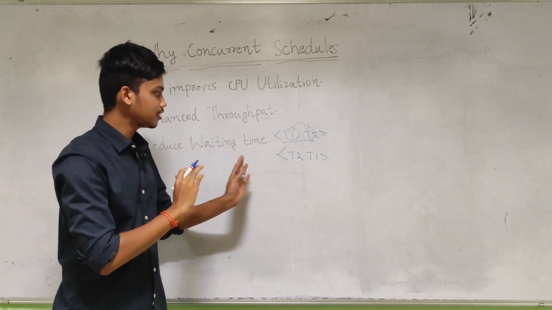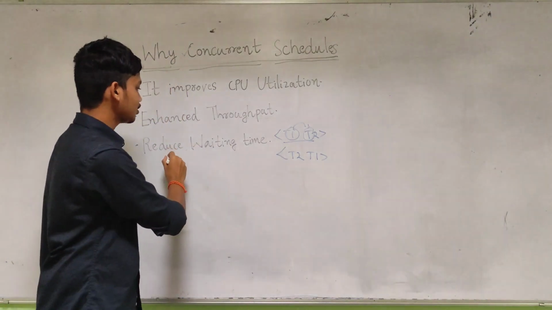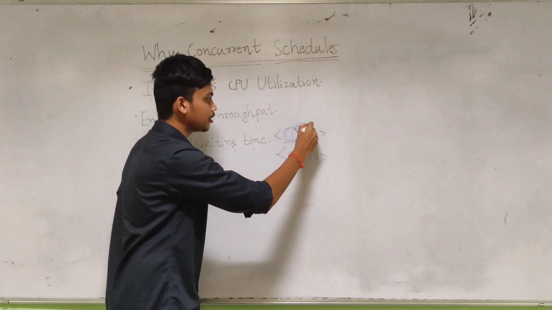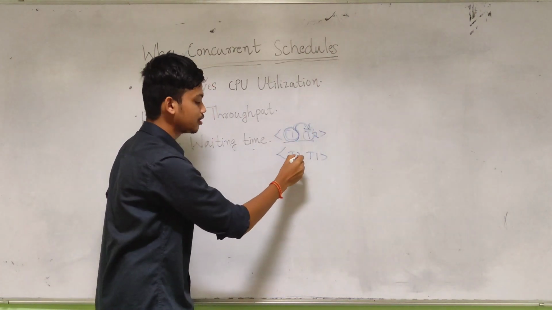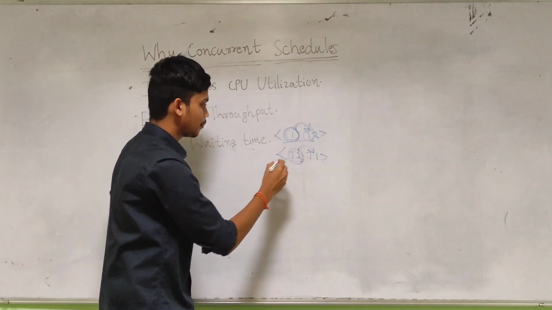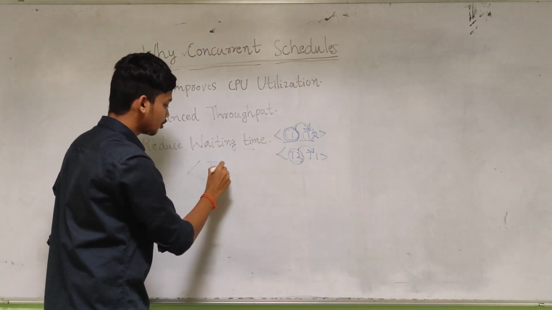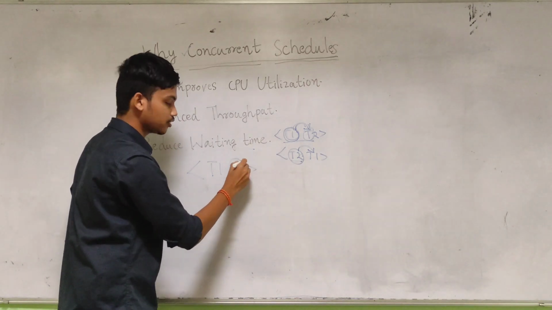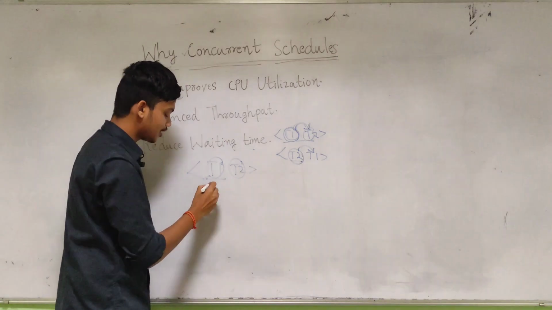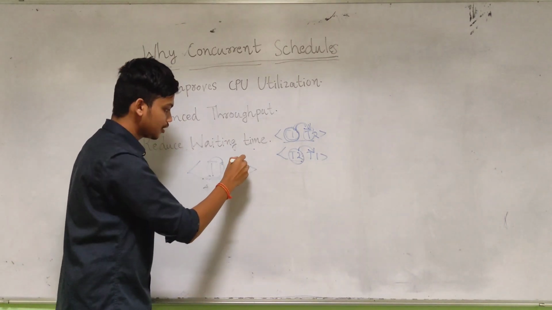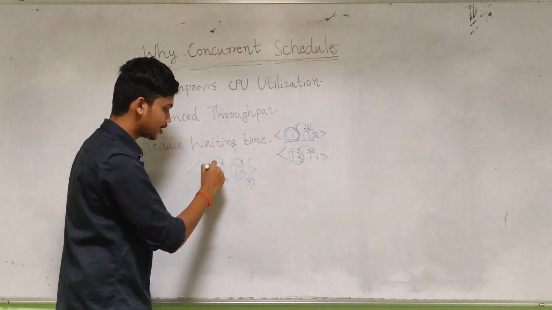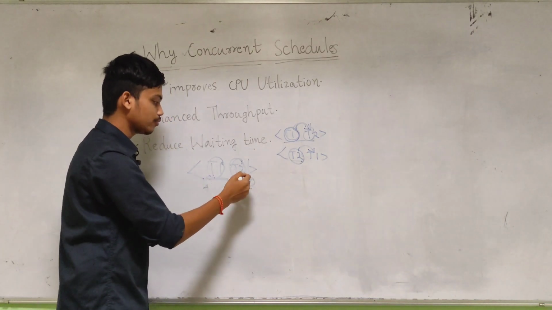If there are serial schedules, then it increases the waiting time, because T1 should complete, then after that T2 will execute. Or in the other case, T2 will complete, then after that T1 will execute. But in a concurrent schedule, T2 won't wait that much time. T1 will execute for some time, then interleaving happens, then T2 will run for some time, then interleaving of T2 happens, then again T1 will run, then again T2 will run.